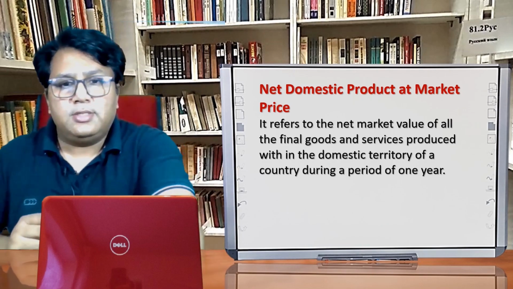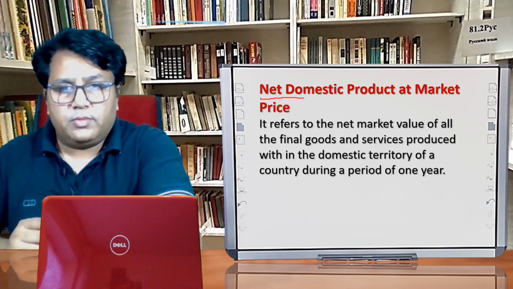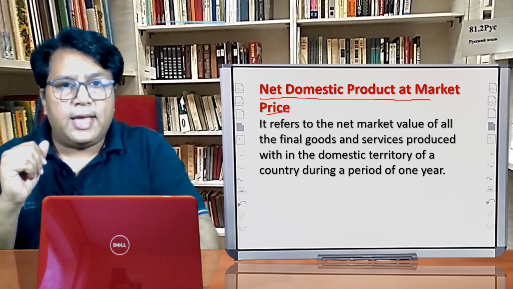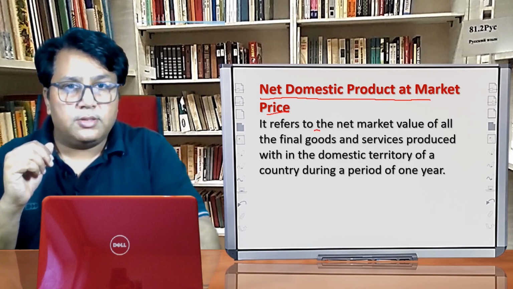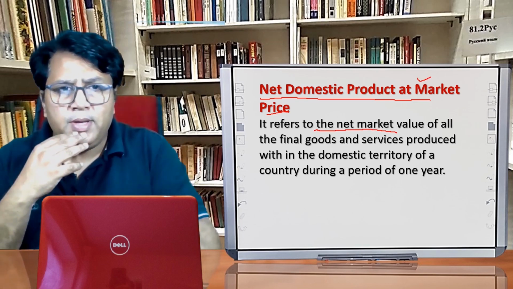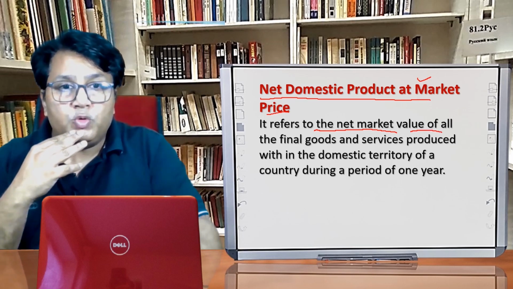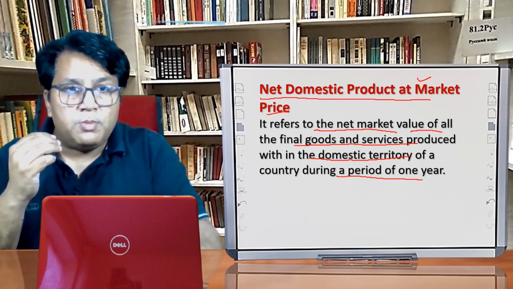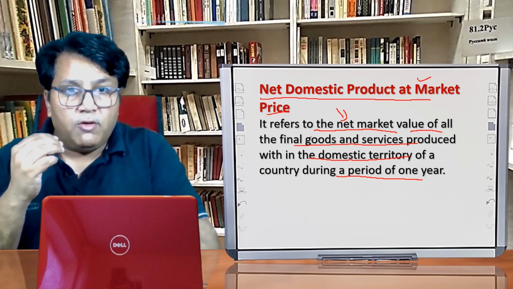Now let us discuss the next aggregates of the domestic income. The next aggregate of the domestic income is NDP MP. The question is, what is this NDP MP? It refers to the net market value. Since it is NDP MP, what does it mean? It means it is the net market value of all the final goods and services produced within the domestic territory of a country during a period of 1 year.